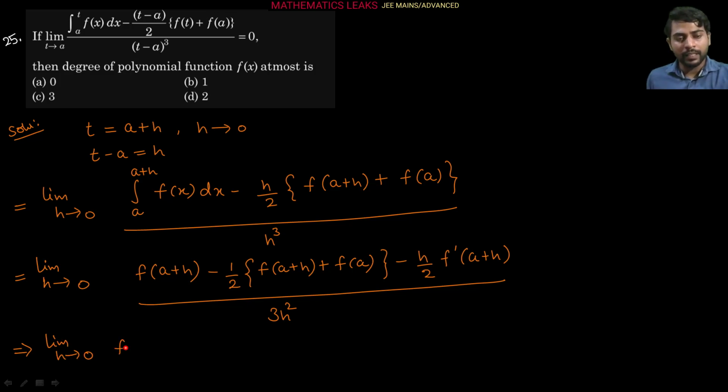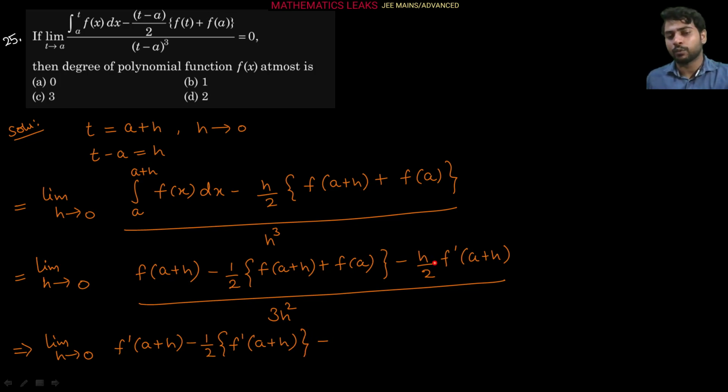Again we are doing the same thing: f dash of (a plus h) minus this one, the derivative of 1 by 2 as a constant, that will be inside this f dash of (a plus h), and the derivative of a plus h is 1 only, and f(a) differentiation, since constant, is 0.